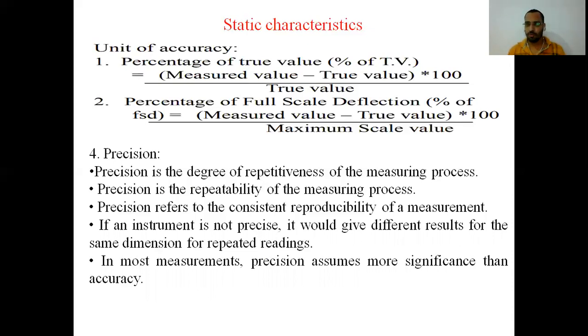Reproducibility means या तो मैं मेजर करूं या और कोई पर्सन मेजर करे और इनपुट आपका सेम रहे, या किसी भी मशीन पर मेजर कर लिया जाए, हमेशा आपकी रीडिंग क्लोज आनी चाहिए. फॉर एग्जांपल मैंने रीडिंग तो 9.998 एम्पियर नोट की, another person ने 9.992 नोट कर ली. So these two measured quantities, the quantity which is measured by me and measured by another person, are close to each other. So this is called reproducibility. Okay, and this closeness of the measured value is called as precision.